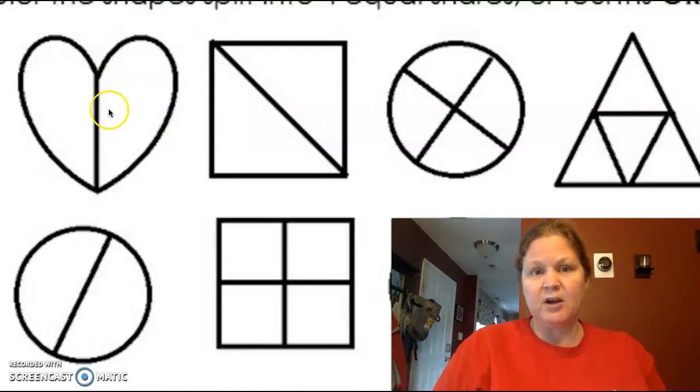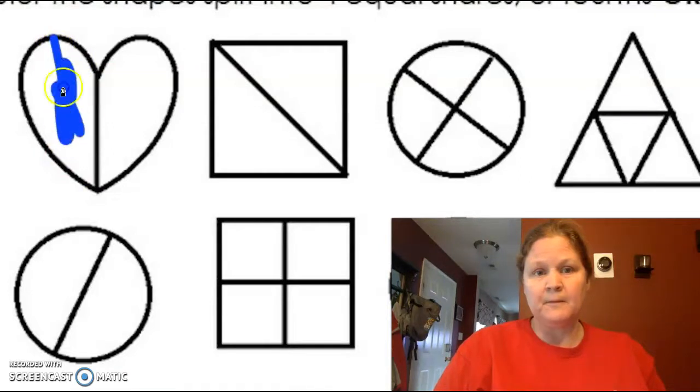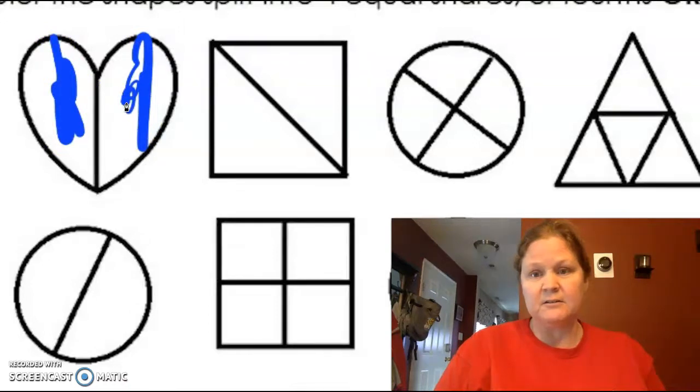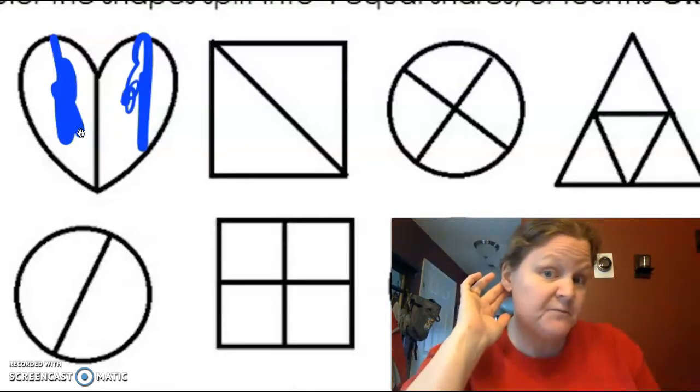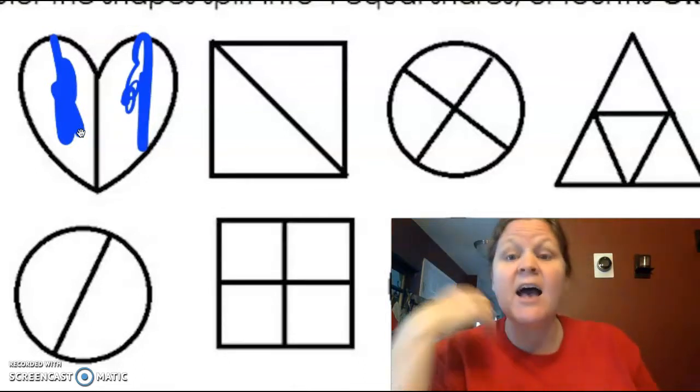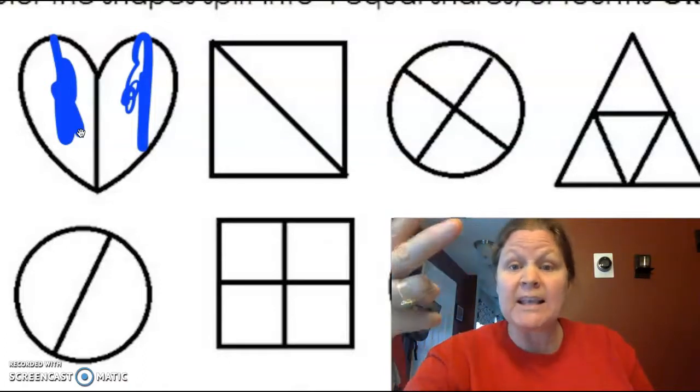This, in my heart, how many parts do you see to my heart? I got one over here, right? And one over here. How many parts is that? Two. Everybody say two. Okay. My heart is split into halves. Say it with me. Halves. Let me hear you say it. Halves. Halves is two equal parts.